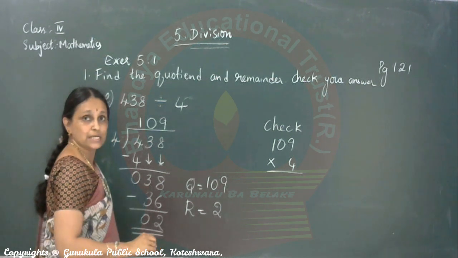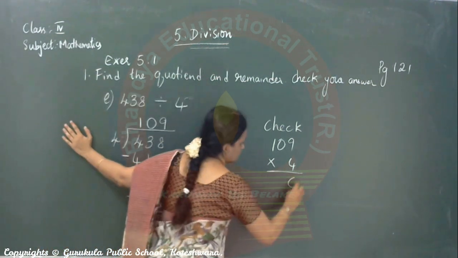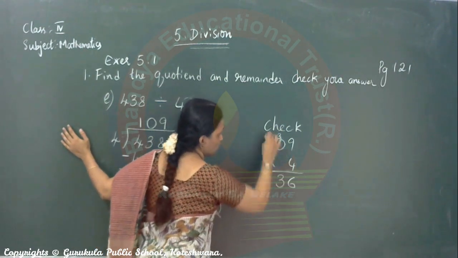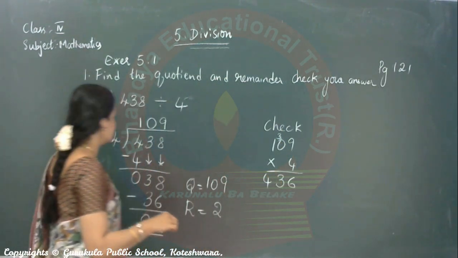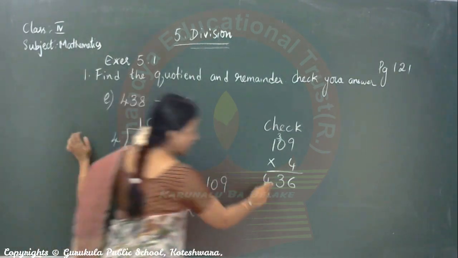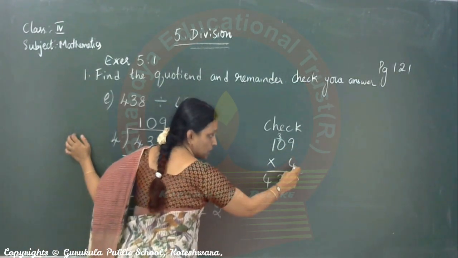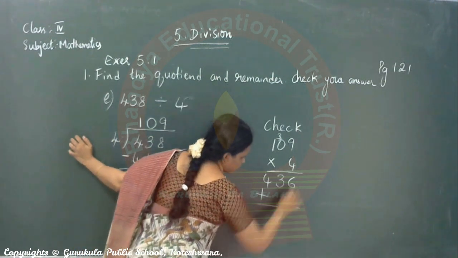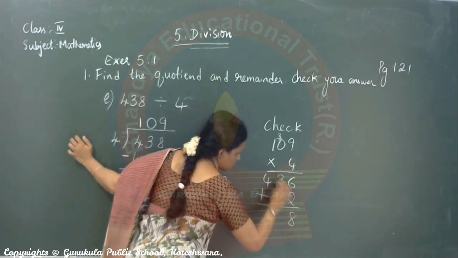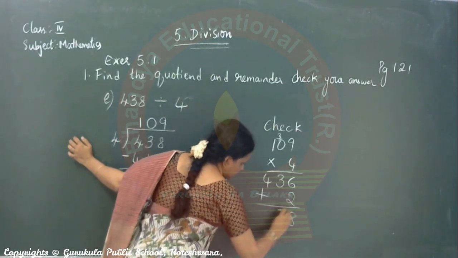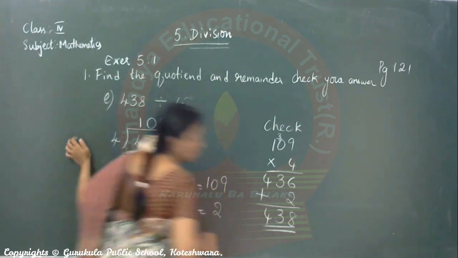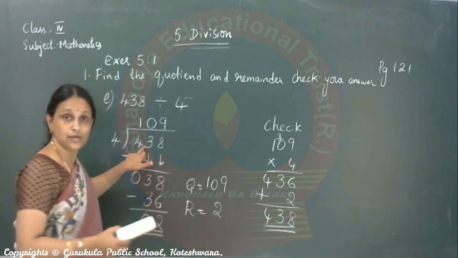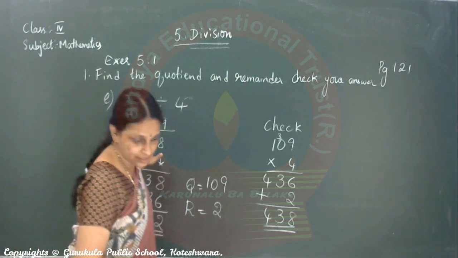4 nines are 36. 3. 4 zeros are 0 plus 3, 3. 4 ones are 4. 436. Quotient into divisor gives the answer plus remainder. 6 plus 2, 8. 3, 4. So 438. This is the answer. Did you get the dividend? I hope you have understood.